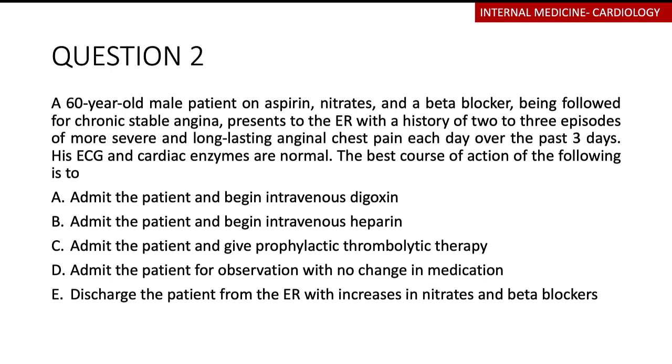So having a look at this patient, you get a 60-year-old male patient. Of course, they are on some medication. Nitrates are vasodilators, aspirin, blood thinners, and beta blockers are going to be used for many different conditions. But this is a patient that has had chronic stable angina. So probably they have an atheromatous plaque that is there. They've been having it for a long time.